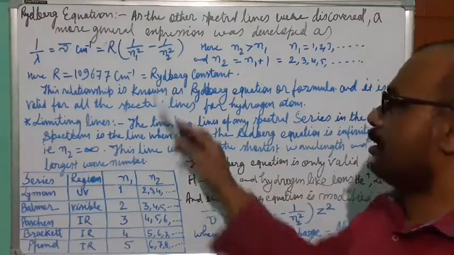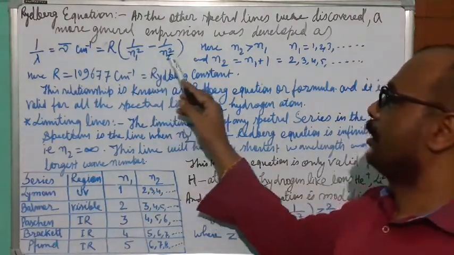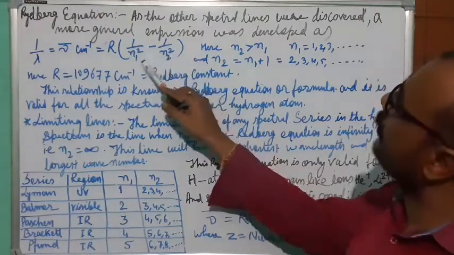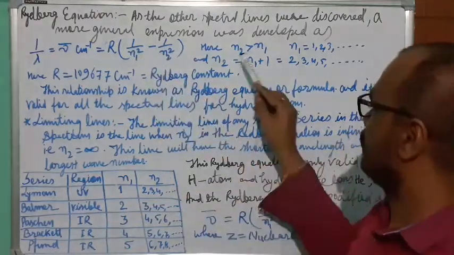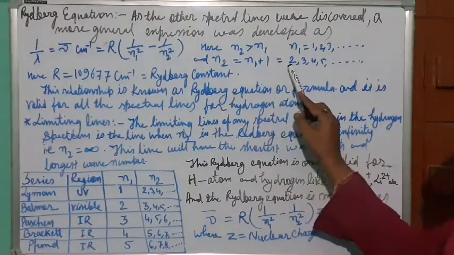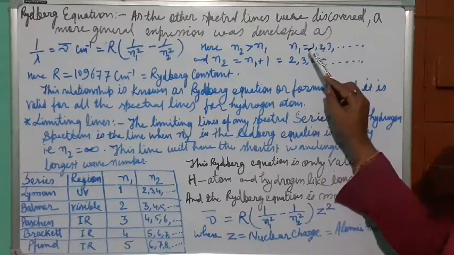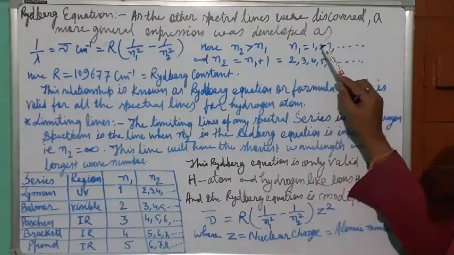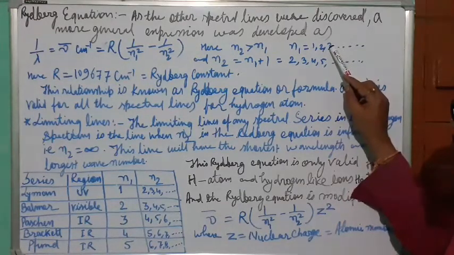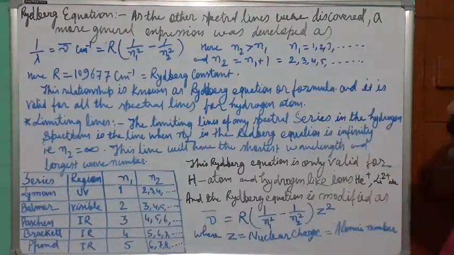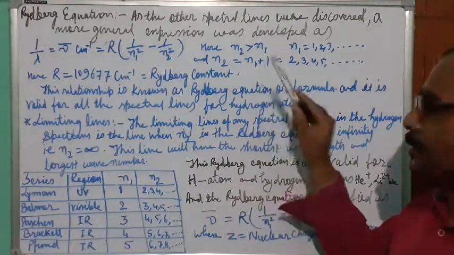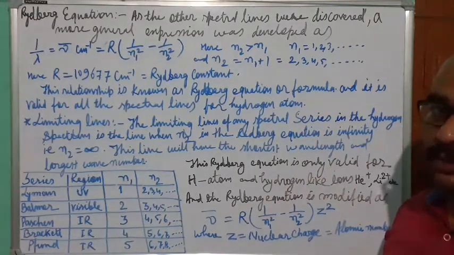So here you can see n1 and n2. n2 is greater than n1. n2 will always be greater than n1 by at least 1. So if n1 is 1, then n2 will start from 2. If n1 is 2, then n2 will be 3. If n1 is 3, then n2 will start with 4. So n2 will always be greater than n1.